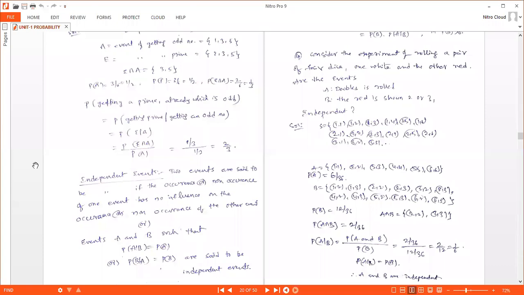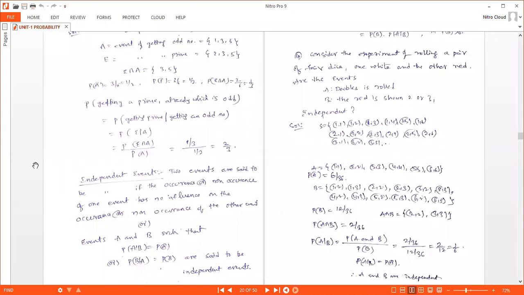Now definition for independent events. Two events are said to be independent events if the occurrence or non-occurrence of one event has no influence on the occurrence or non-occurrence of the other event. So we are saying that these two events A and B are independent if the occurrence or non-occurrence of the event has no influence, so it is not influenced in the other event, then we can say those two events are independent events.